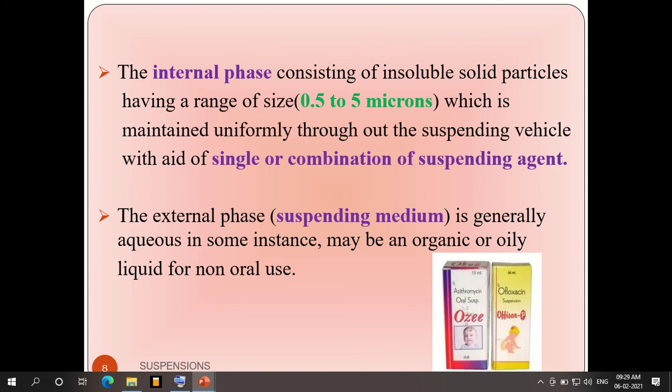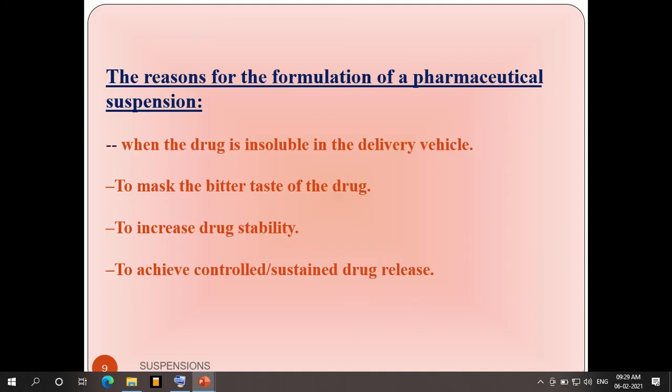As in emulsions we use an emulsifying agent to maintain stability, here also to maintain stability we use suspending agents, called suspending vehicles. The external phase is aqueous in some instances, may be organic, or may be an oily liquid for non-oral use also.